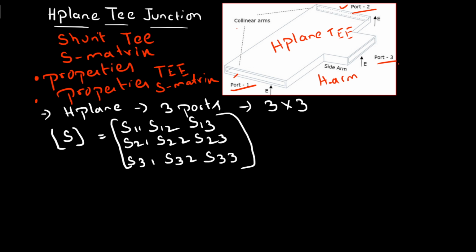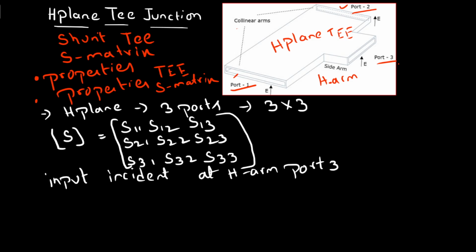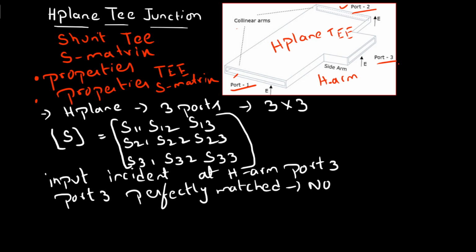Coming to the H plane T, if the input wave is incident at the H arm, that is port 3, then port 3 is perfectly matched. If it is perfectly matched, there are no reflections.